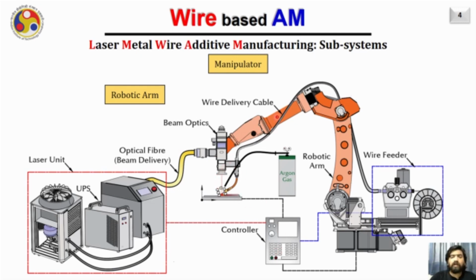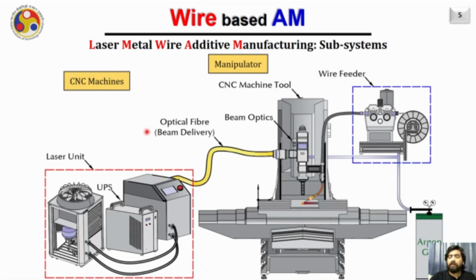The relative motion between the welding head and the substrate is provided, as already mentioned, utilizing a robot, and a controller is used to define the appropriate motion. The next possibility is if the CNC machine is used to provide the relative motion between the laser head and the substrate. In such case, as you see, the other systems are same, like laser unit, there is a wire feeder, and there is a shielding gas unit which provides the shielding environment around the molten pool. The only difference here is that the robotic arm is replaced by now a CNC machine tool.